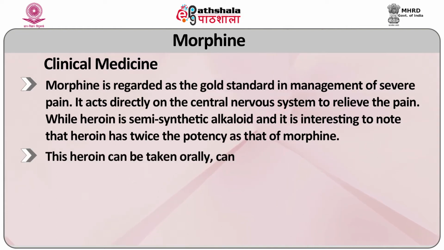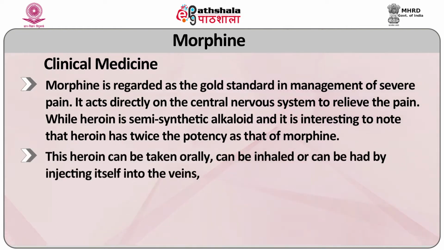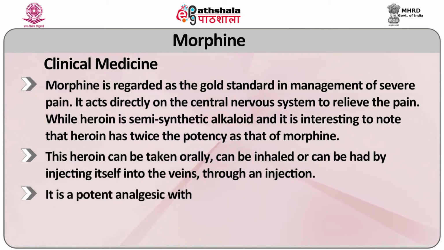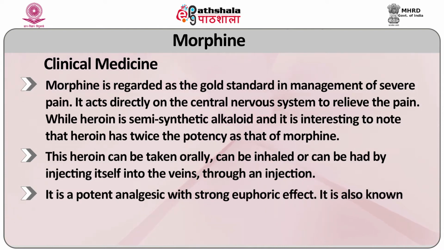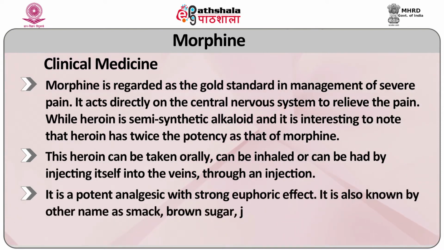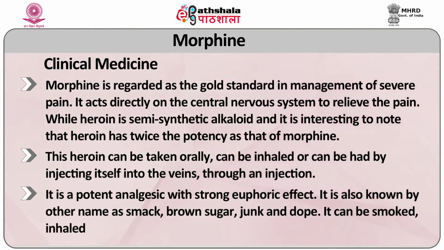This heroin can be taken orally, can be inhaled or can be taken by injecting it into the vein through an injection. It is a potent analgesic with strong euphoric effects. It is also known by other names such as smack, brown sugar, junk or dope. It can also be smoked, inhaled as snuff or injected. Among all the addictive drugs, it is the most dangerous drug. So, forensically it is very important to examine the presence of such alkaloids.